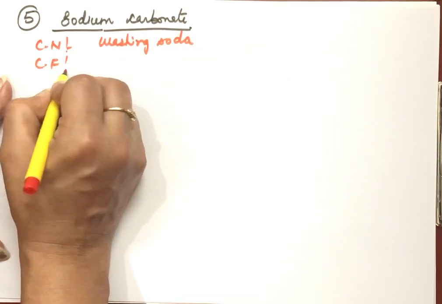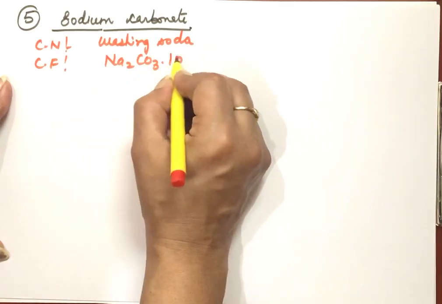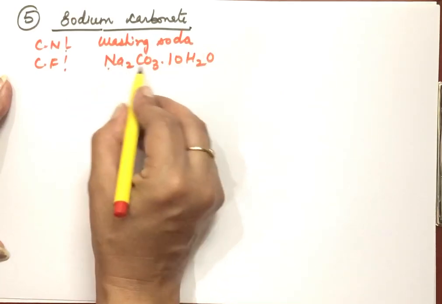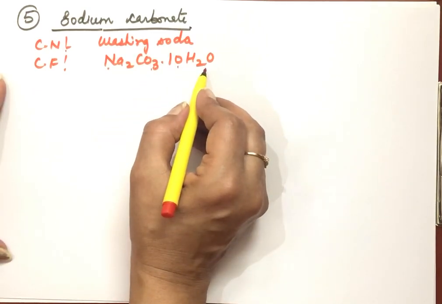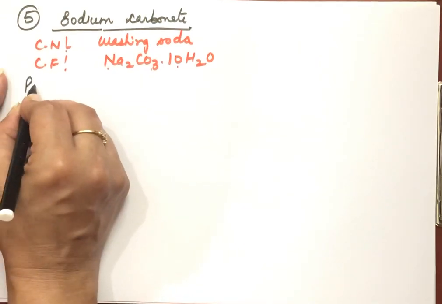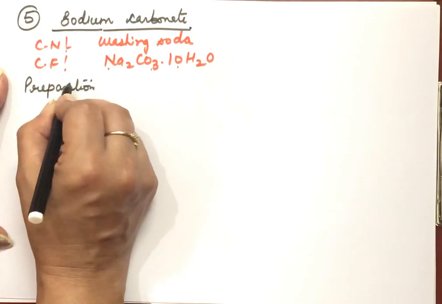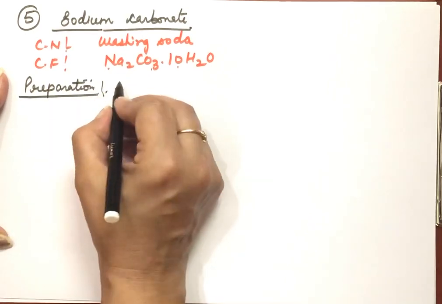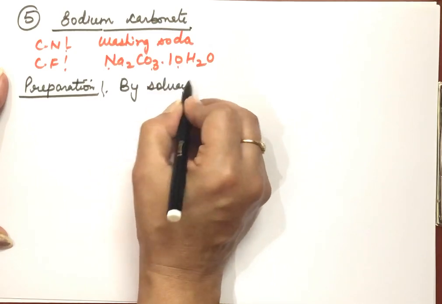Its chemical formula is Na2CO3.10 water. This is called sodium carbonate decahydrate. Next is preparation. How is this prepared? Like sodium hydrogen carbonate, which we have done, it is prepared by Solvay's process. Even this is prepared by Solvay's process.